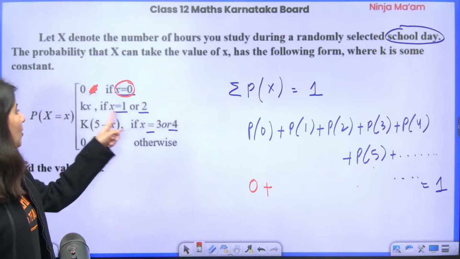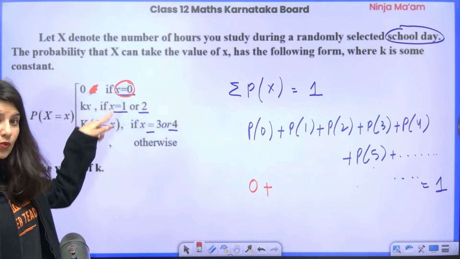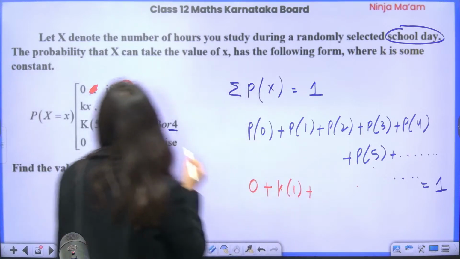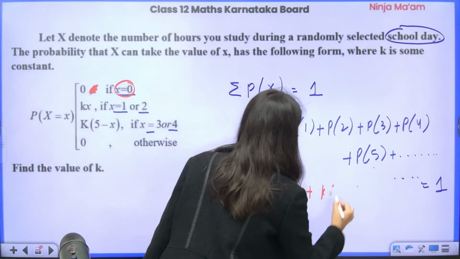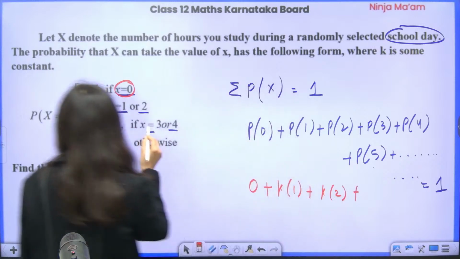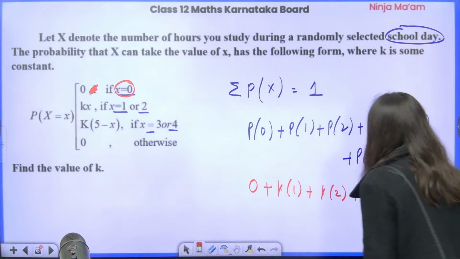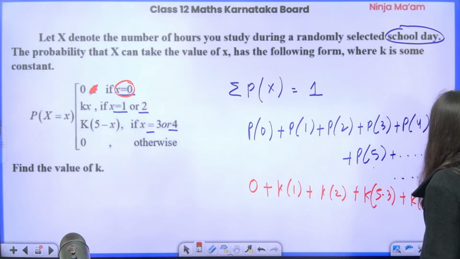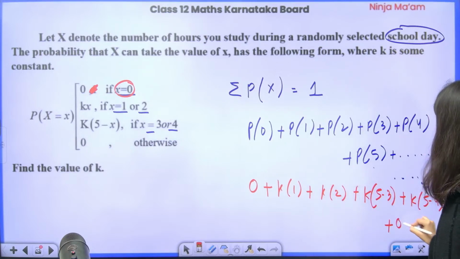What about P of 1? P of 1 will be kx. x is 1, right? So k into 1, plus P of 2. If you put x equals 2, this is going to become k into 2, plus P of 3. This is k times (5 minus 3), and this is k times (5 minus 4), and this is P of 4. P of 5, P of 6, everything else will be 0, yes or no?